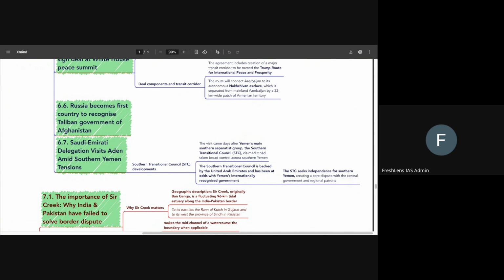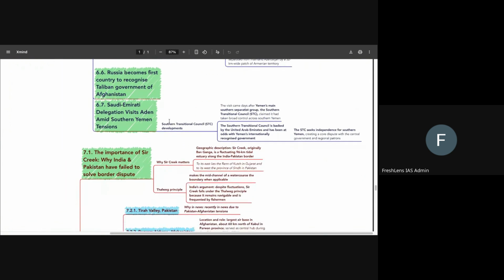Then comes the next one, which is with regards to the tensions that are taking place in Yemen. We need to know certain things. First, we need to know about the Southern Transitional Council. The Southern Transitional Council is basically backed by the UAE and has been at odds with Yemen's internationally recognized government. What it has been wanting, however, is to create an independent Southern Yemen for themselves. Okay? That we can have certain idea about. So we have to have an idea about the Southern Transitional Council. At the same time, we also need to know about various places that have been in news with regards to it. We'll read those places in the next part of this session, right?